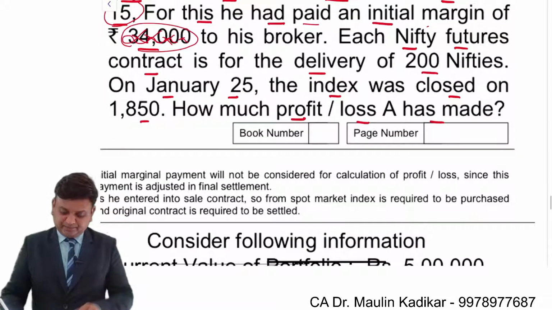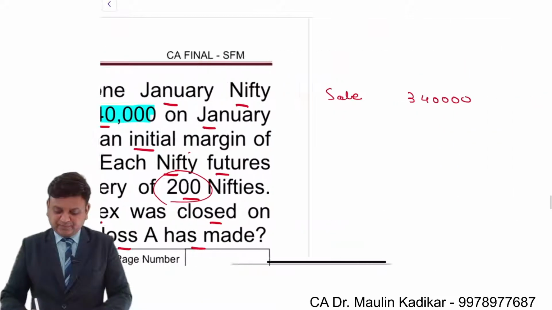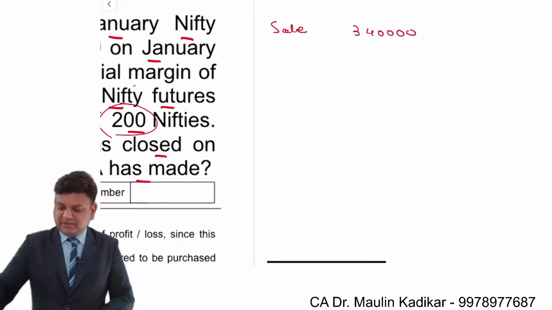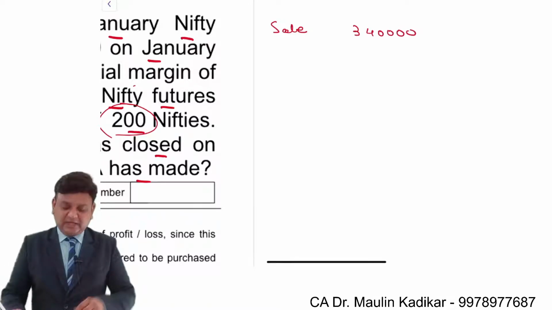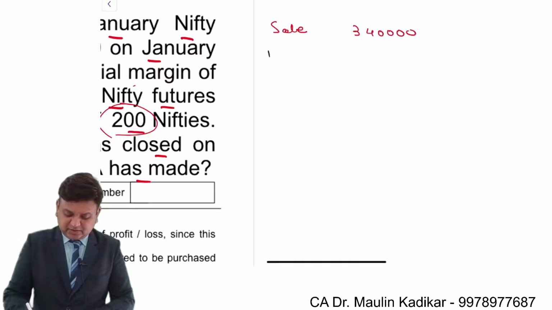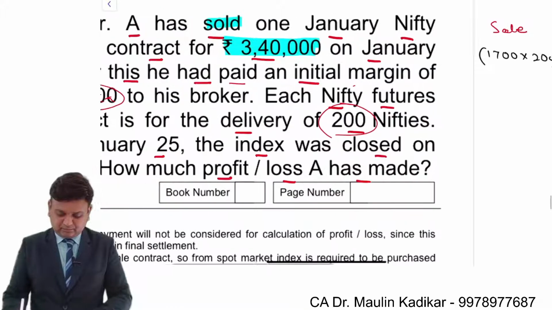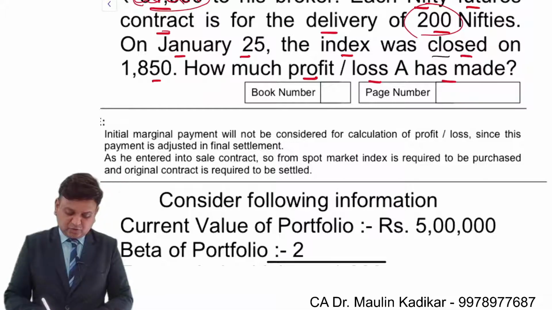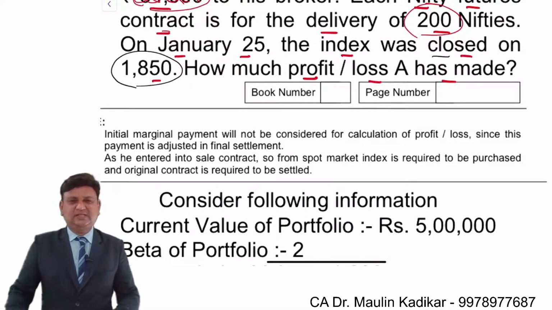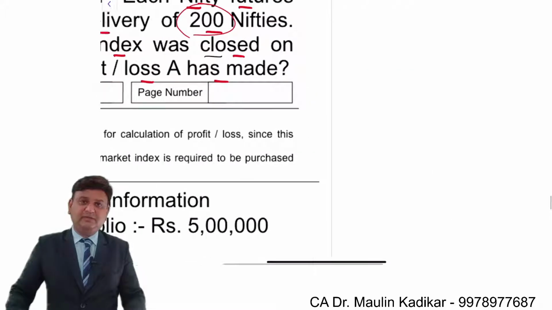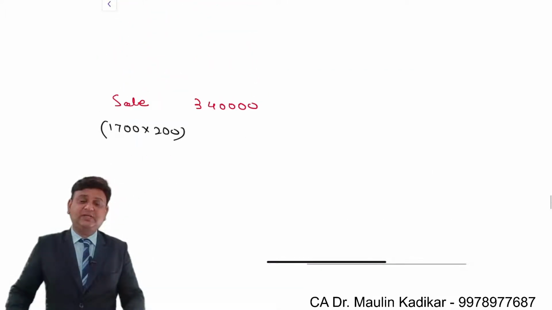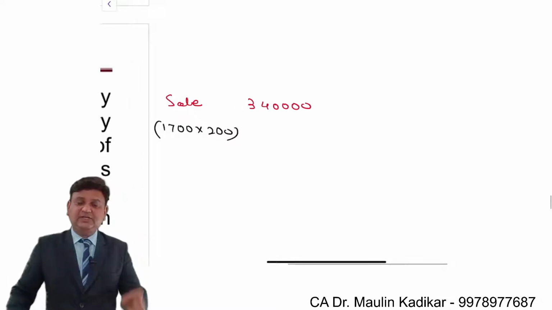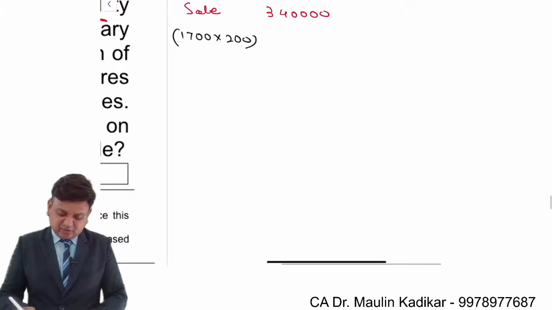Each Nifty futures contract is for delivery of 200 Nifties. It means we have been provided with the information 3,40,000 upon 200. So the futures contract must have been entered upon for sale at the rate of 1700. On 25th of January, index was closed on 1850. We understand logically that 25th of January must be the date on which the futures contract is squared off. So initially we had sold, so now we are required to buy.